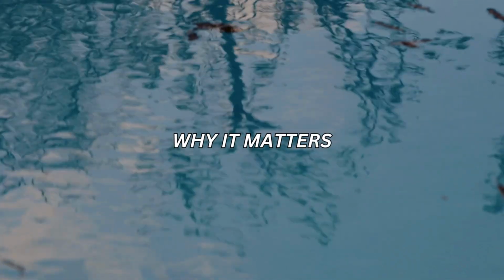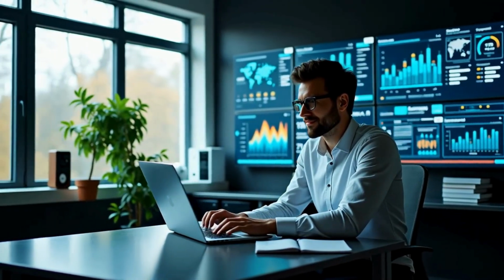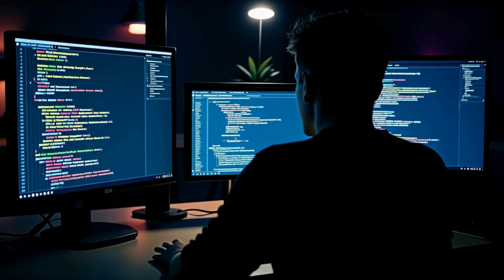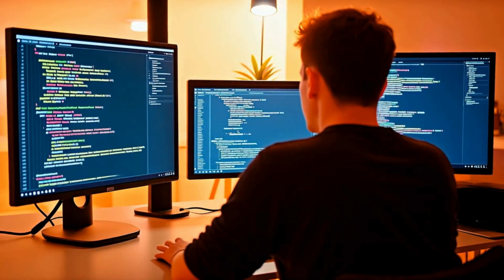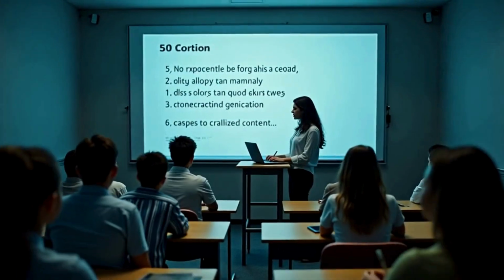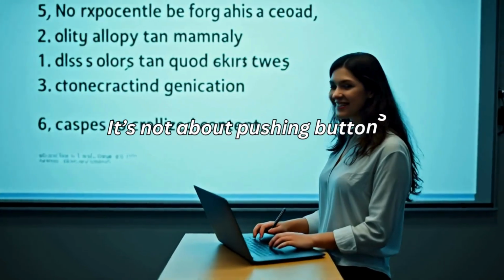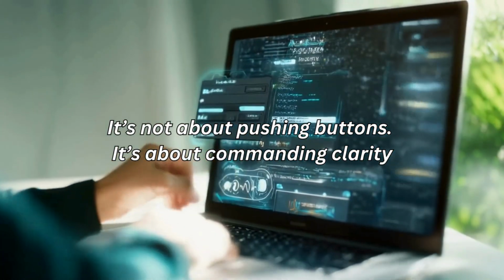Why does it matter? In the business world, in education, in content creation, precision matters. And while creativity is powerful, there are times when you don't want storytelling, you want structure. Instructional prompts let you scale professionalism. You don't guess what you will get, you design it. It's not about pushing buttons, it's about commanding clarity.